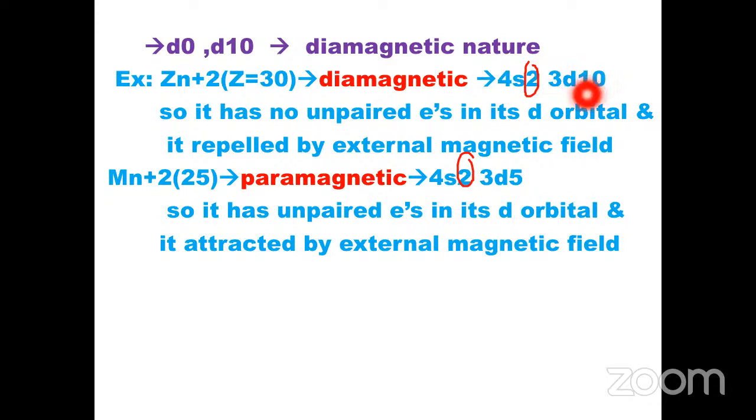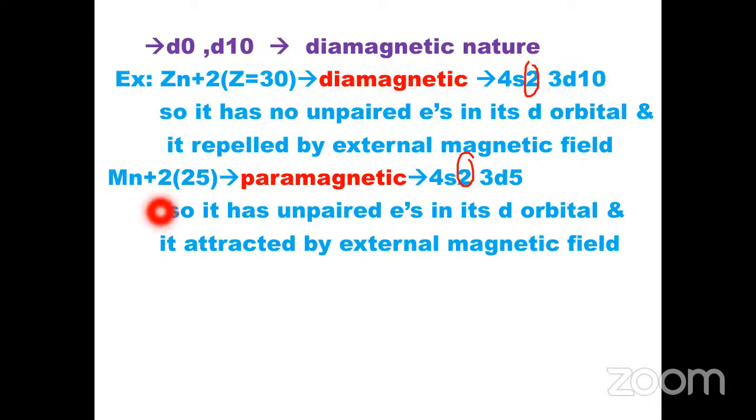So it shows diamagnetism, because whenever an external magnetic field is applied to the Zn plus 2 ion, it does not have any unpaired electrons, so it is repelled by the external magnetic field. Substances repelled by an external magnetic field are diamagnetic substances, because they have no unpaired electrons in the d orbital. So Zn plus 2 exhibits diamagnetic nature.